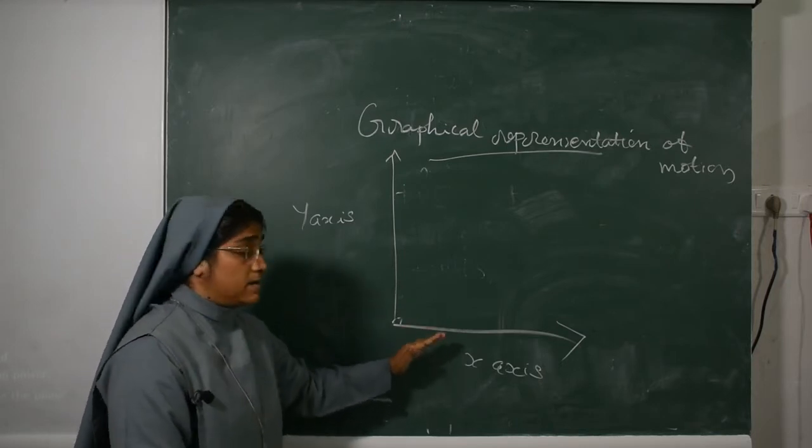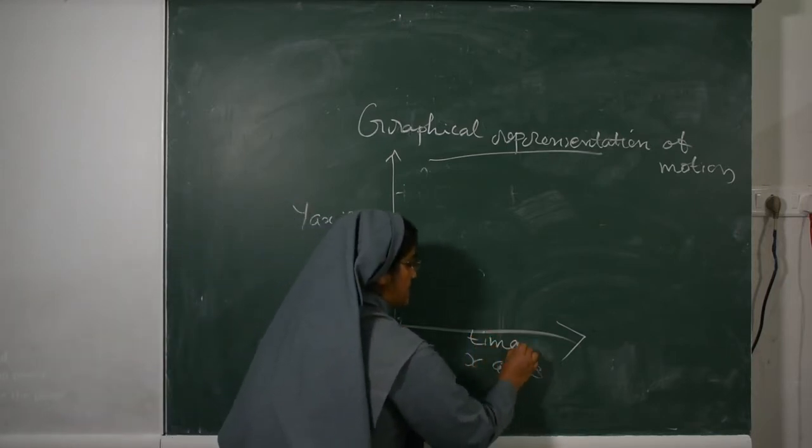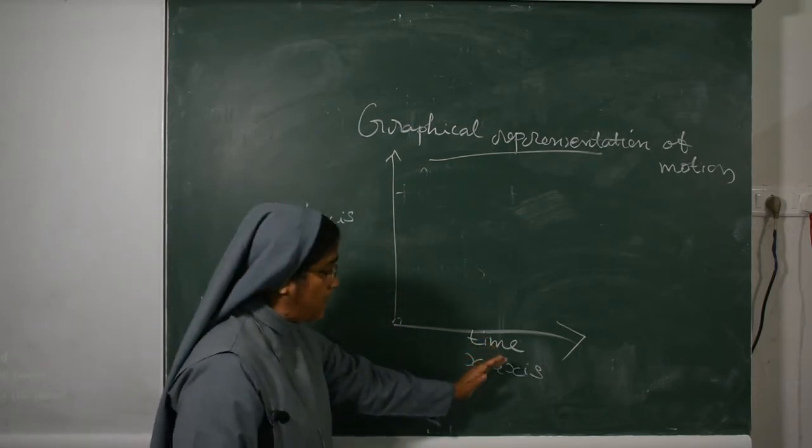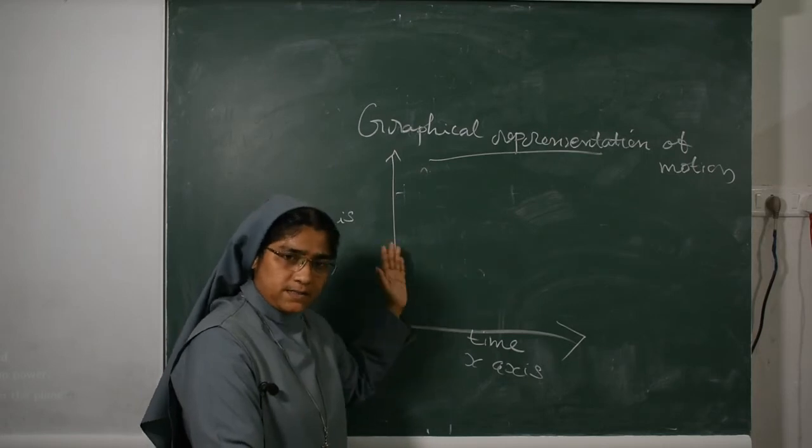We take time along the x-axis. According to the graph, the y-axis changes. If you want to make a distance time graph, we write distance on the y-axis.